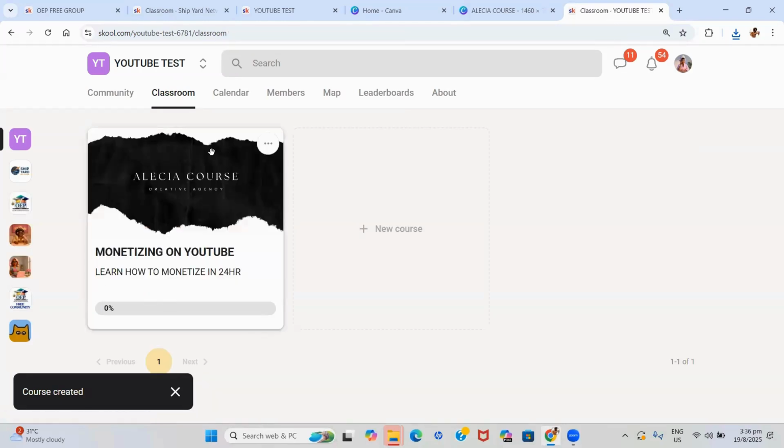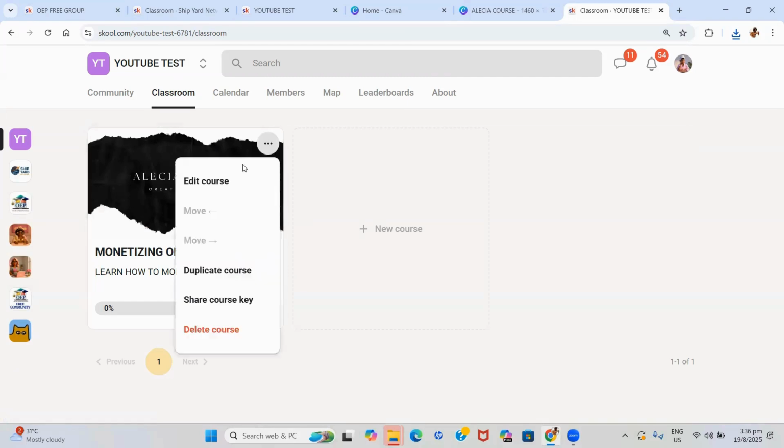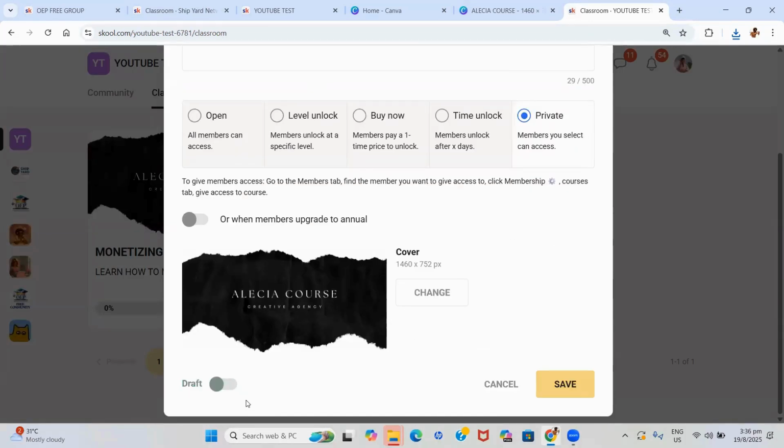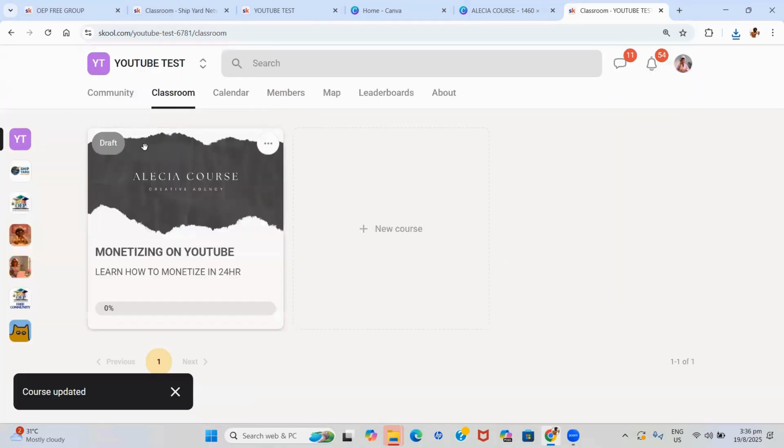It is showing published. If you don't want it to be published, but you want to be working on it in the background, you can unpublish it and put it in draft. So you're able to see stuff that are in draft, right?